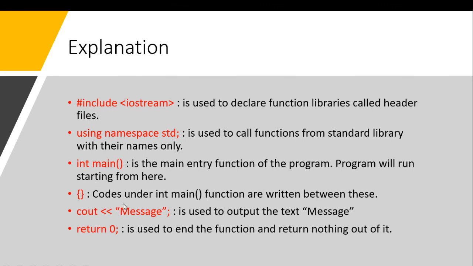Next thing, cout, the leftward operator, our message in the quotation marks, and then a semicolon, is used to output the text message onto our console. Cout, console out, what? The message. And then return 0. It is used to end the function and return nothing out of it, because 0 is nothing.